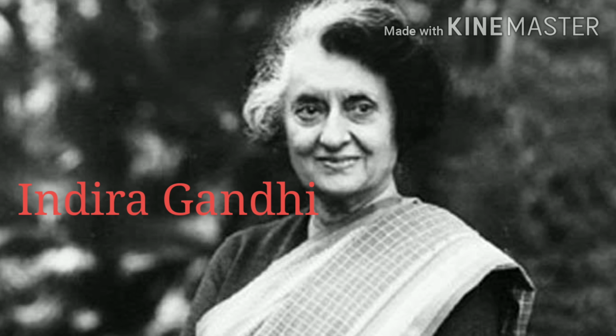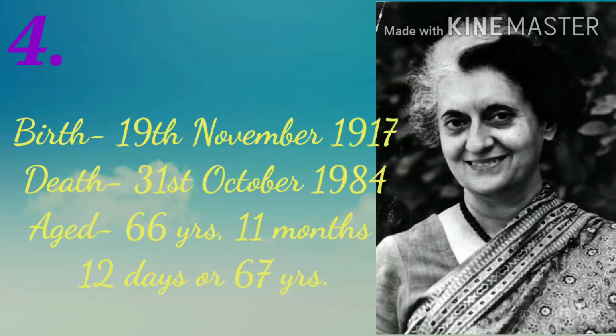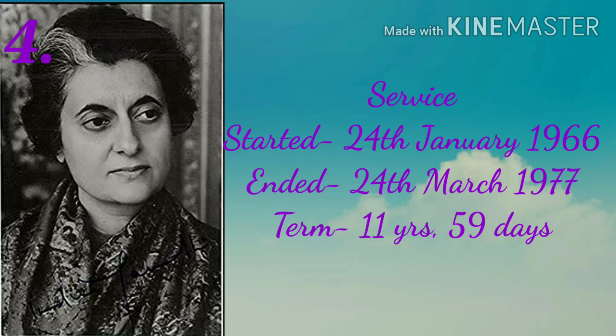Number 4. Here came the First Lady Prime Minister of India named Indira Gandhi. She was born on 19th November 1917 and died on 31st October 1984 at the age of 66 years 11 months and 12 days, which can be considered as 67 years. She served as Prime Minister of India from 24th January 1966 to 24th March 1977 for 11 years 59 days.